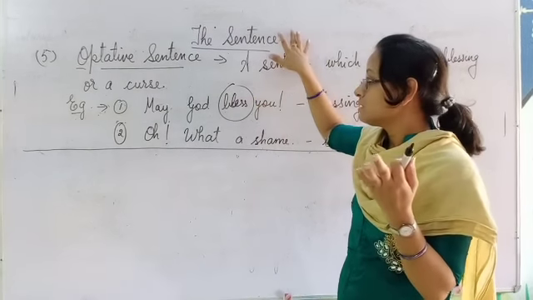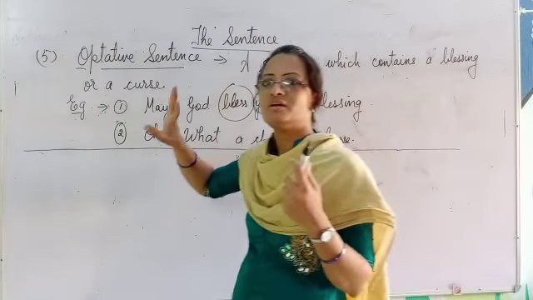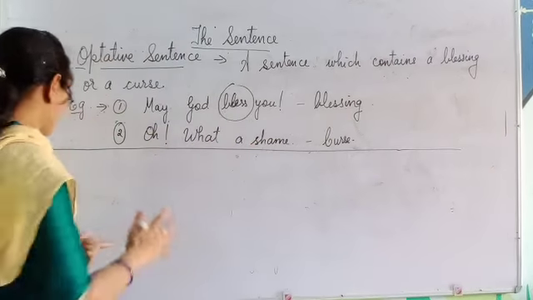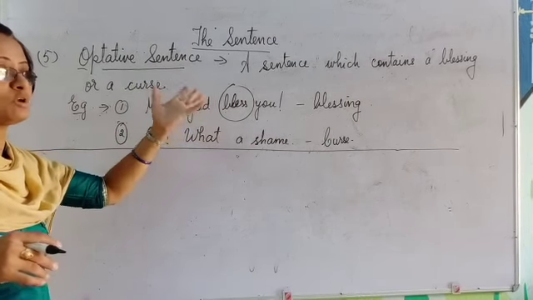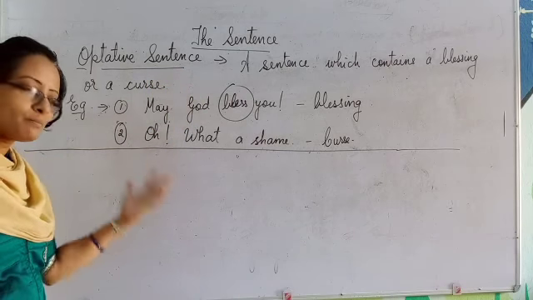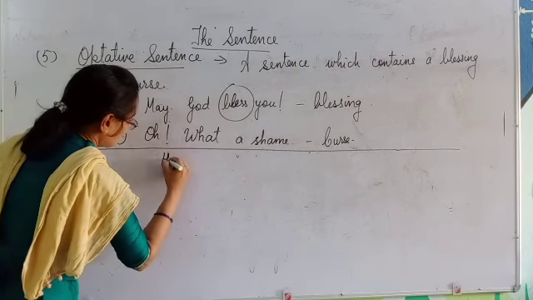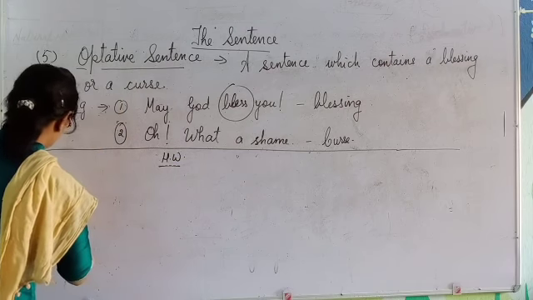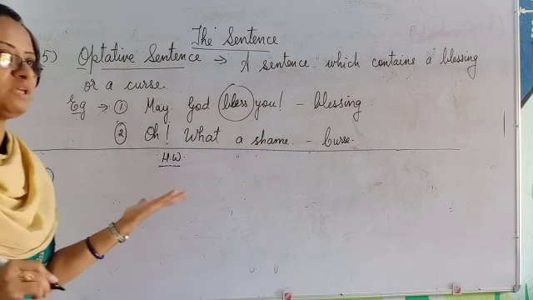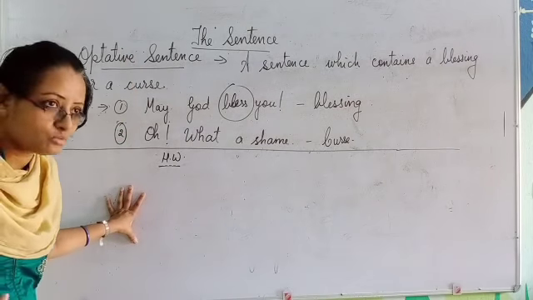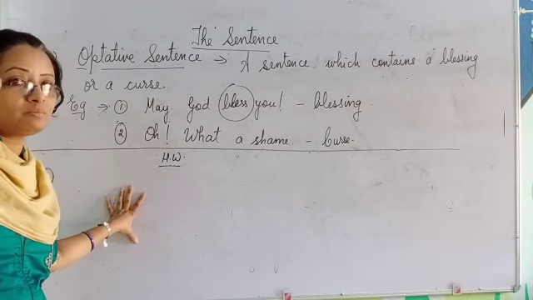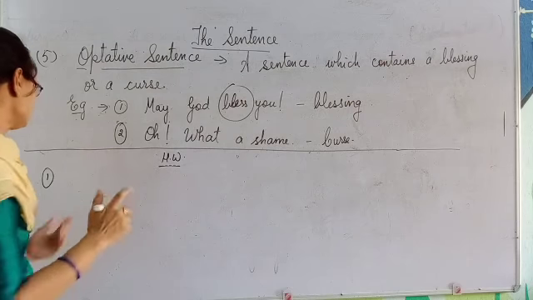Now I am giving you some 5 sentences for your homework. In the next class we will be taking the parts: what are the parts of a sentence, or how the sentence can be divided into parts. Please note down your homework for today. I am giving you 5 sentences. You have to speak out these sentences. Write up in your notebooks first. Speak out and then you have to name them. What type of a sentence it is.